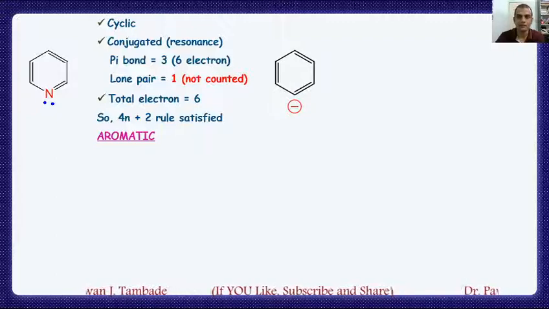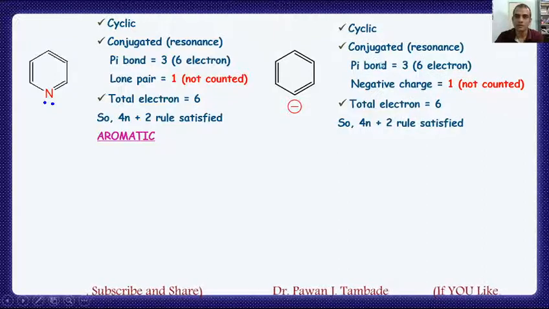In the same way, look at this molecule, the benzene anion. In the case of the benzene anion, it is cyclic, conjugated, having 3 pi bonds and a negative charge.